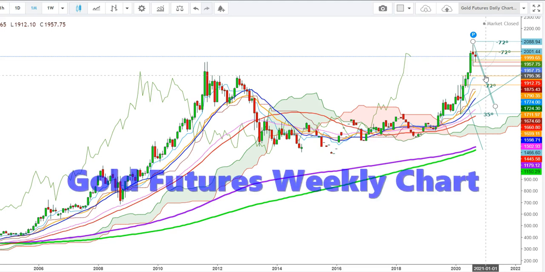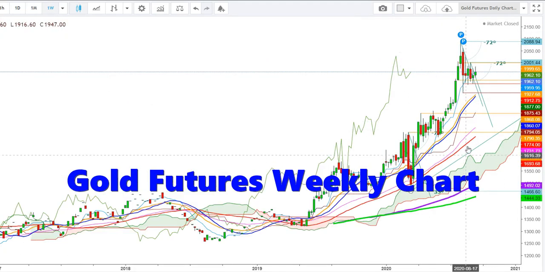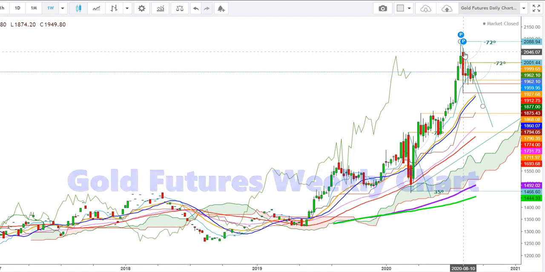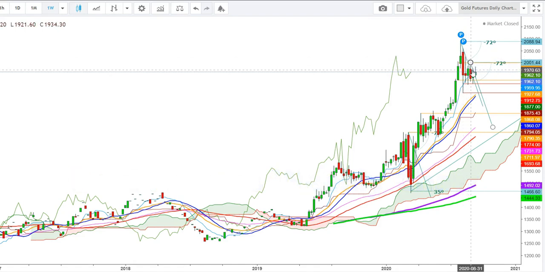So now let us check this move in a weekly time frame. So here in a weekly time frame, you can see that the gold futures have been witnessing a slide during the last few weeks, where they finally found a strong support at the levels of 1914. So here you can see that in a weekly time frame, the gold futures have found a strong support at the levels of $1911, and here you can see that the gold futures showed some strength during the last week,